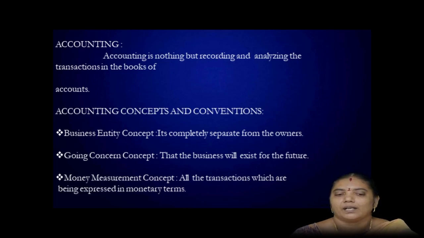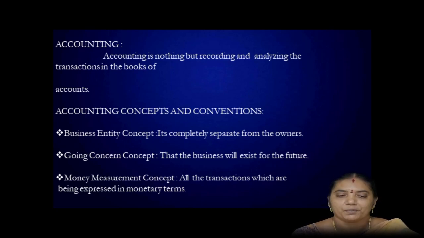The next one is accounting concepts and conventions. Business entity concept: the business is completely separate from the owners, and it is necessary to record the business transactions. Next one is going concern concept. A firm is said to be a going concern when there is neither the intention nor the necessity to wind up its affairs or curtail the scale of its operation.